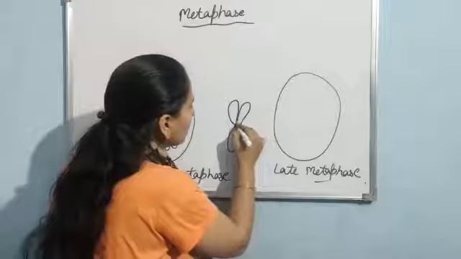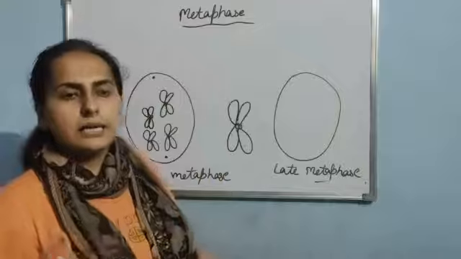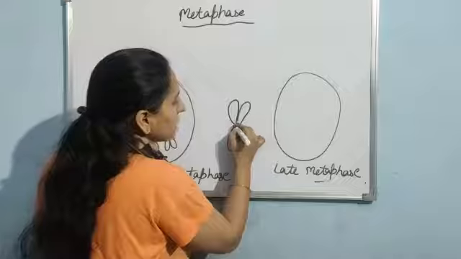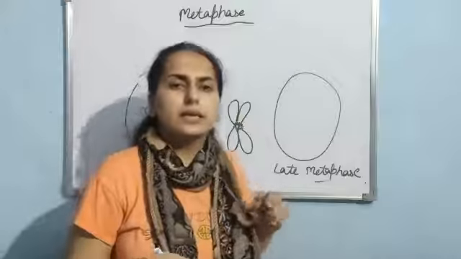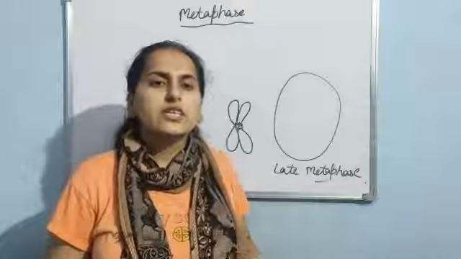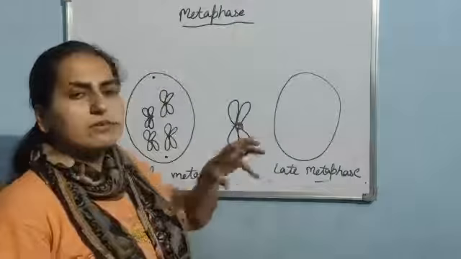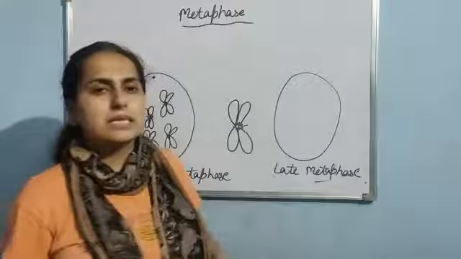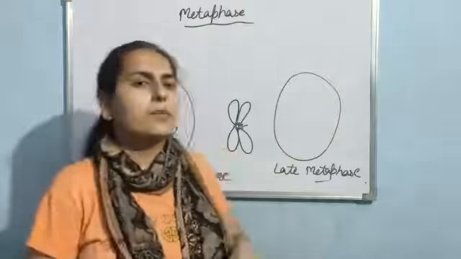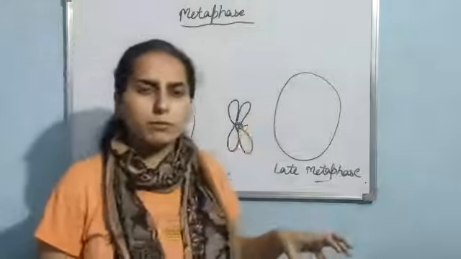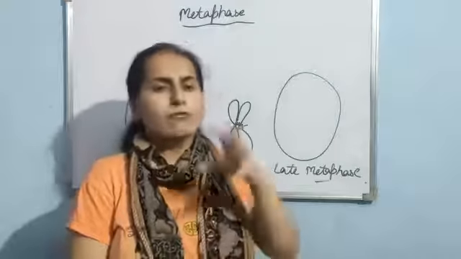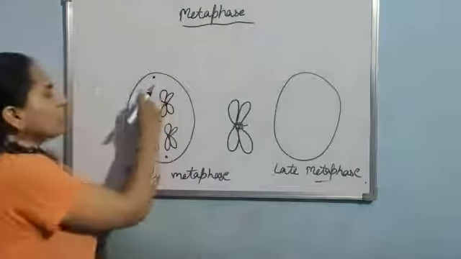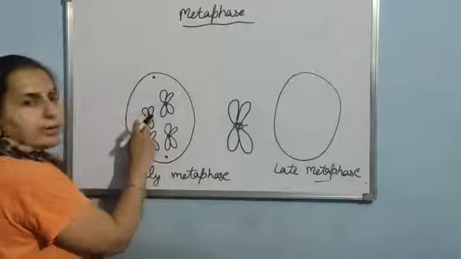Now if you see on this centromere, there are disc-like proteinaceous structures at its surface, and these disc-like structures are known as kinetochores. Kinetochores are basically disc-like proteinaceous structures present at the surface of the centromere, and they serve as the site for the attachment of the spindle fibers. Now the spindle fibers will attach with the kinetochore.